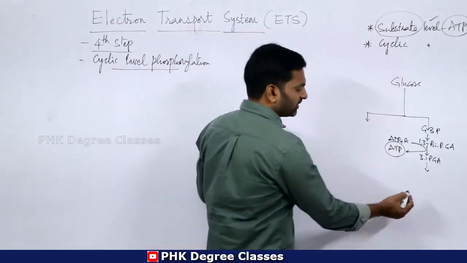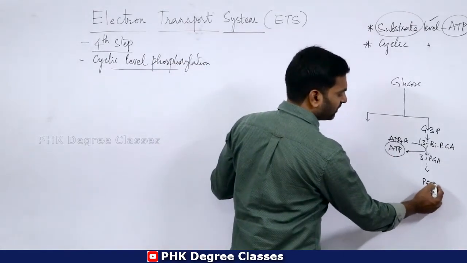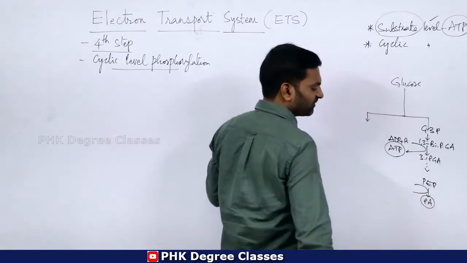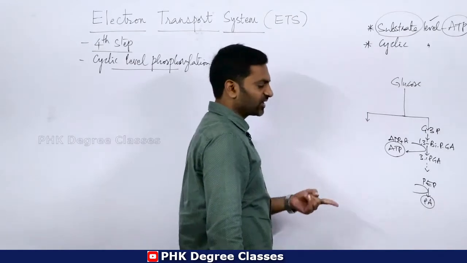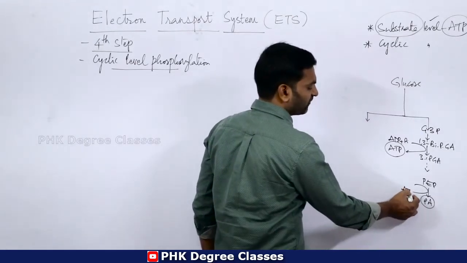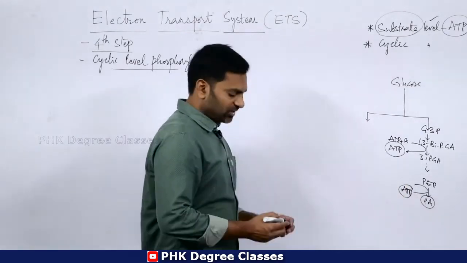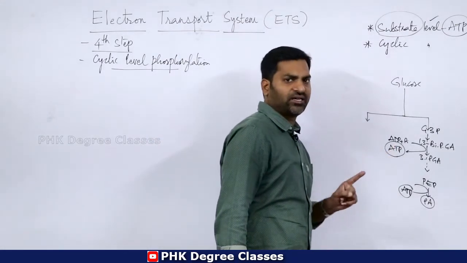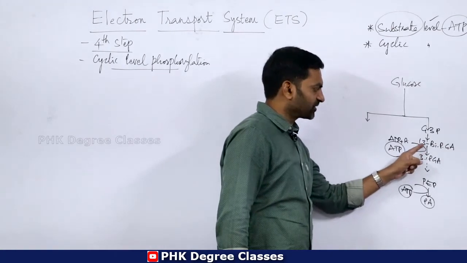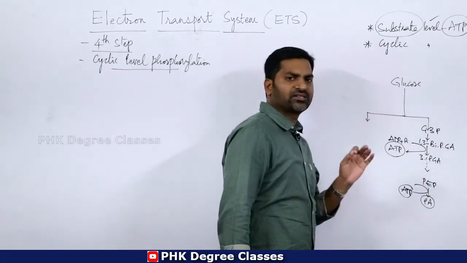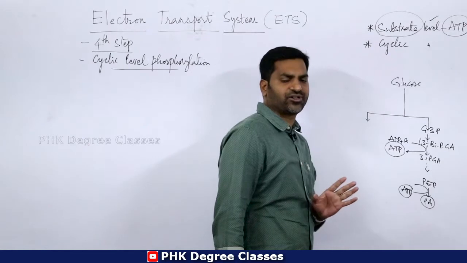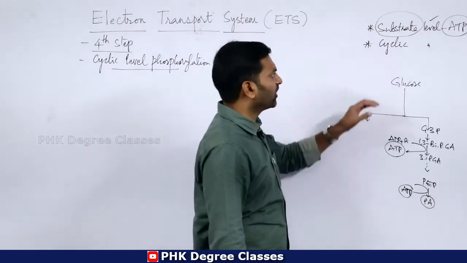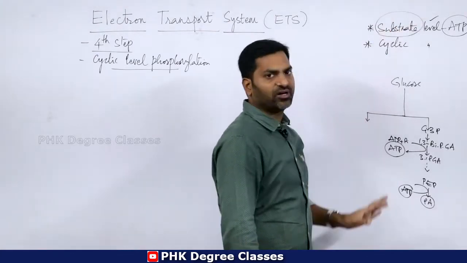And there is one more, that is PEP. PEP is converted into pyruvic acid. In the conversion of this compound to another compound, there is a formation of another ATP. So here, ATP is directly formed from the substrate. If the ATP is directly formed from the substrate, that kind of ATP formation is called substrate level phosphorylation.